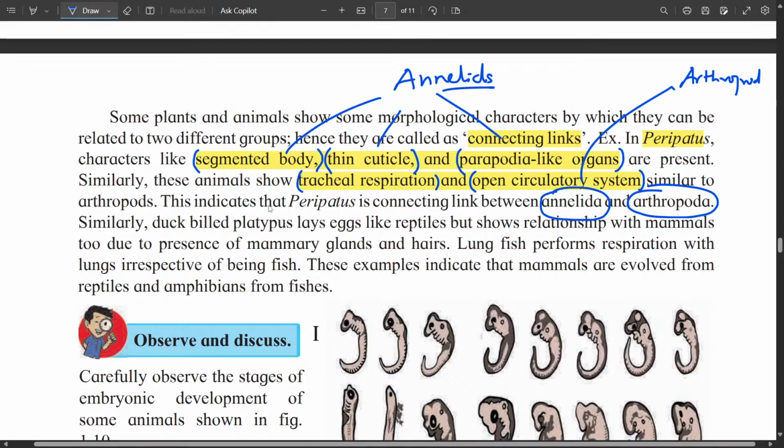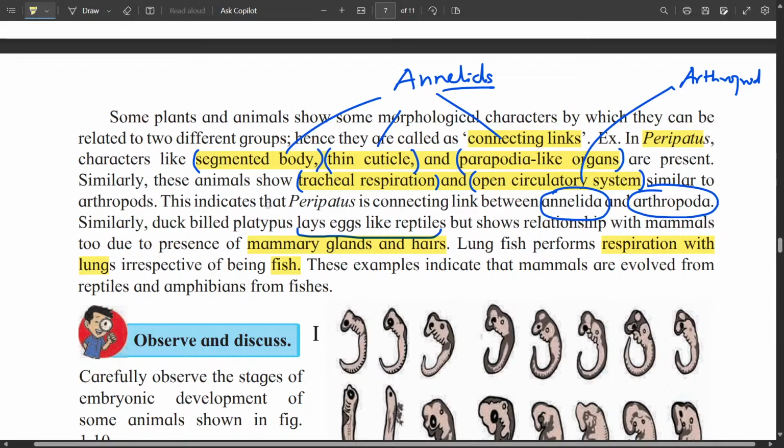Similarly, duckbill platypus lays eggs like reptiles but shows a relationship with mammals due to the presence of mammary glands and body hairs. So duckbill platypus can be considered as a connecting link between reptiles and mammals. Lungfish perform respiration with lungs like amphibians, irrespective of being a fish.